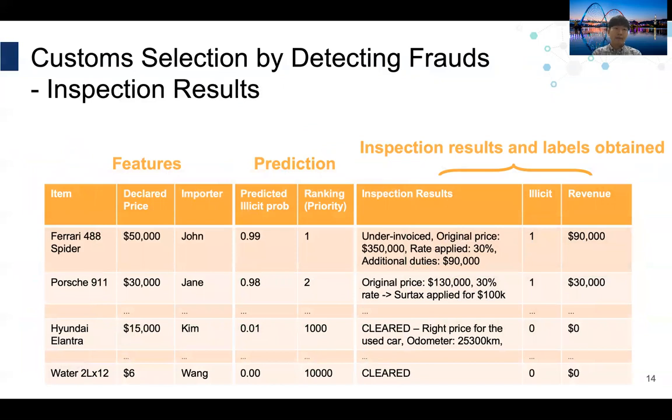Here are the inspection results of these example items. As we thought, the Ferrari turns out to be fraud. The original price of it was $350K, which is $300K larger than the initially declared value, $50K. Considering that the tariff rate is 30%, customs administrations were able to seize $90,000 of additional duties.